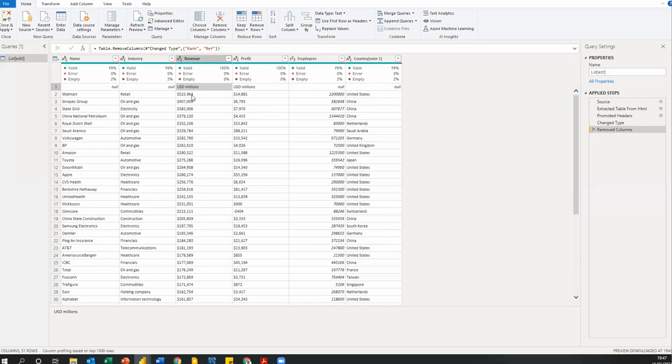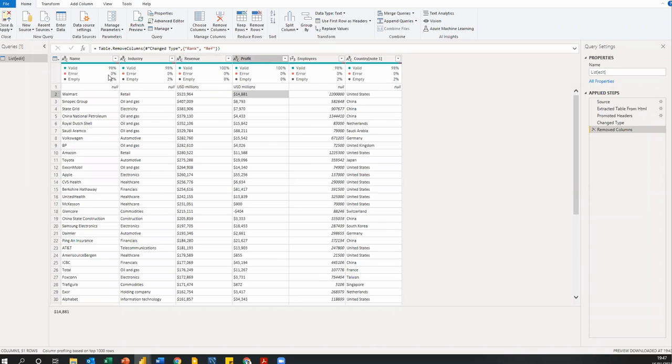I hope this is understood. So this is supposed to be 523,964 followed by six zeros, because it's supposed to be 523 billion. And this is supposed to be 14 million, but here I'm seeing 14,881. So the data is supposed to be represented in USD millions, and what I need to do is add the 6 zeros to that.